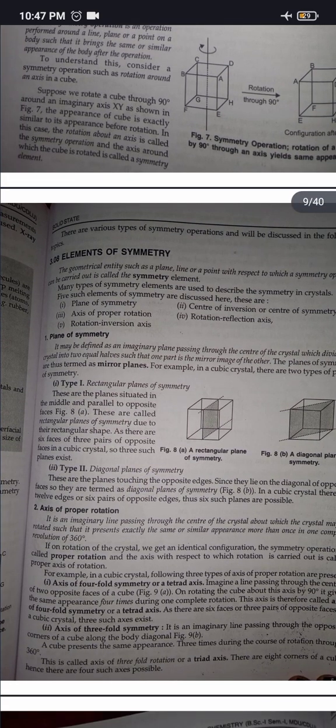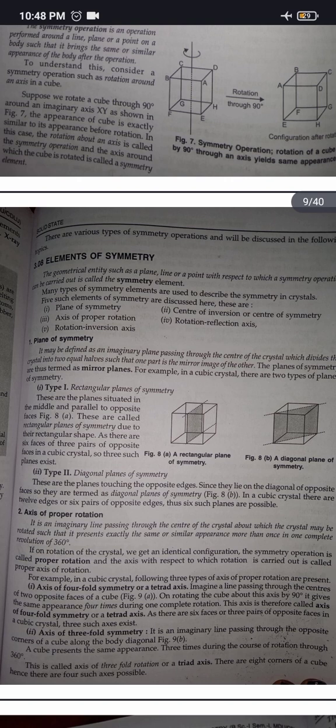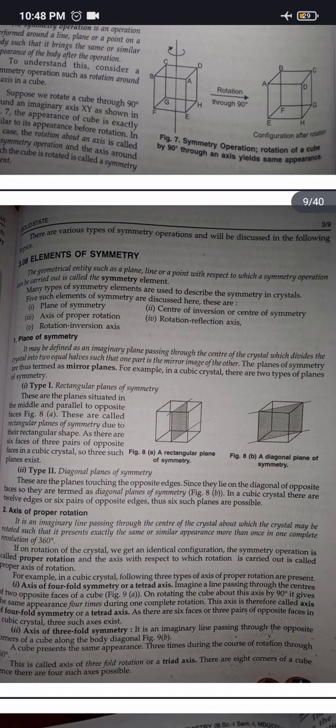Second, axis of proper rotation. It is an imaginary line passing through the center of the crystal about which the crystal may be rotated such that it presents exactly the same or similar appearance more than once in one complete rotation of 360°. If on rotation of the crystal we get an identical configuration, the symmetry operation is called proper rotation, and the axis with respect to which rotation is carried out is called proper axis of rotation.